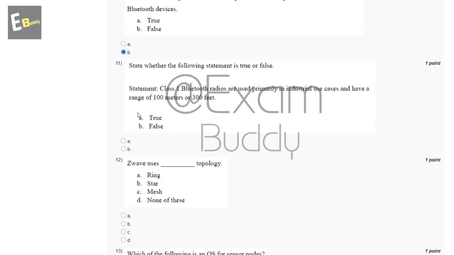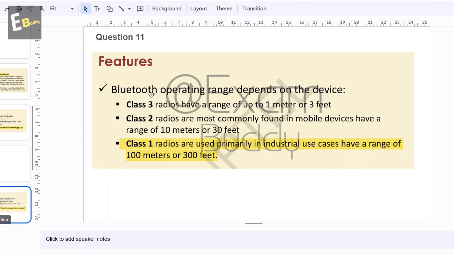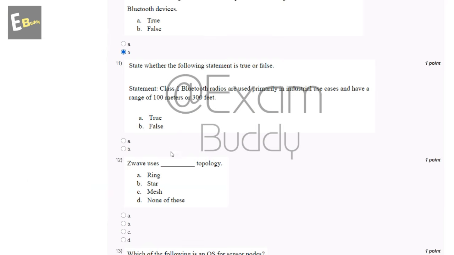Now the 11th question is: state whether the following statement is true or false. Statement: Class 1 Bluetooth radios are used primarily in industrial use cases and have a range of 100 meters or 300 feet. Options are A, true; B, false. So the answer of the 11th question is: Class 1 radios are used primarily in industrial use cases, have a range of 100 meters or 300 feet. So the answer of the 11th question is A, true.